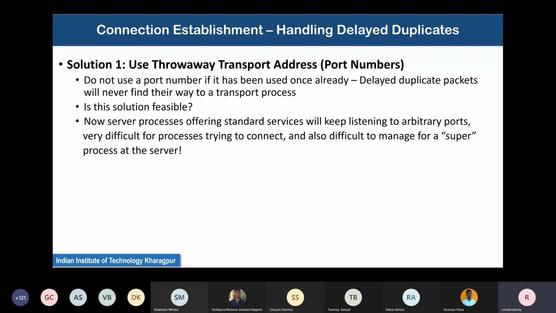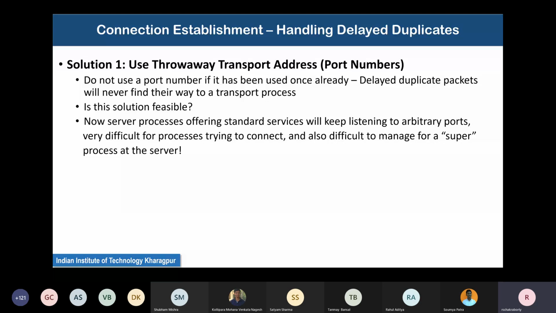Your transport layer identifier is the port for the processes. Why don't we change the port number for every new connection? Even for a delayed connection that you initiate, you change the port number. So don't use a port number if it has been used already. Then delayed duplicate packets will never find their way to a transport process.